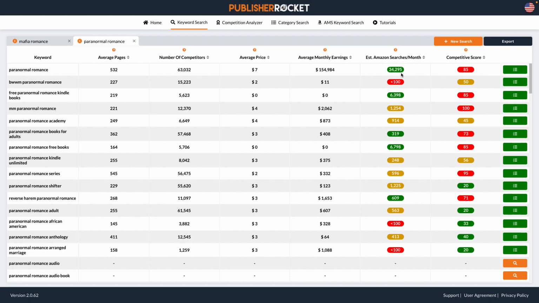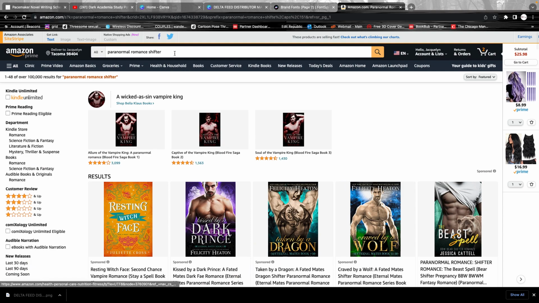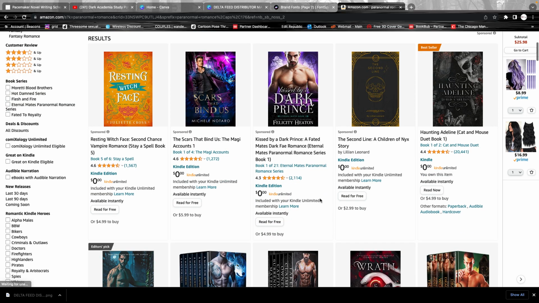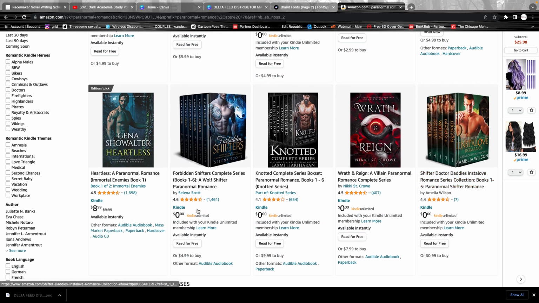Just because it has a great number of searches doesn't mean that it's not going to be competitive, because it's not basing the number of competitors on the number of searches. This could probably have 63,000 searches a month and still be a highly competitive score because of who you're going against. So if we just did paranormal romance without the shifter, because shifter is a subgenre, you become slightly more competitive.